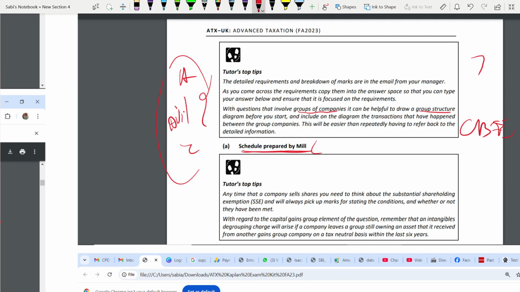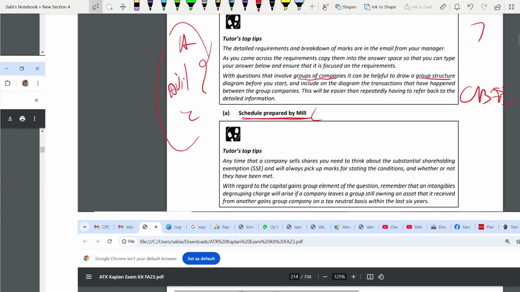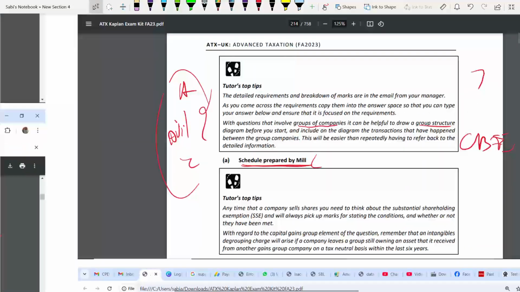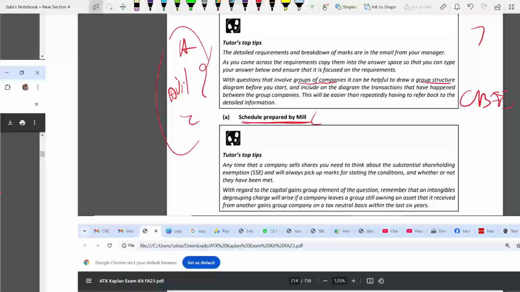Just don't write A and start answering and start calculating. No. Always students jump towards calculation first. This should be avoided. This is a very wrong technique. First, you have to write the proper subheading because you're going to get your professional skill marks along with it. You can say you're writing a briefing note. Okay, so just a note.